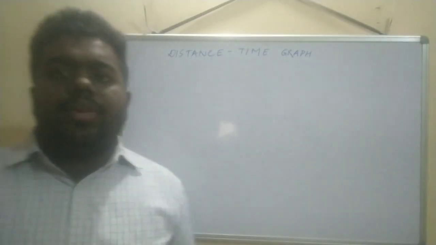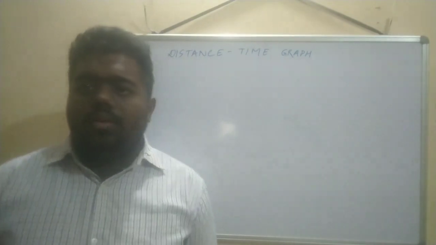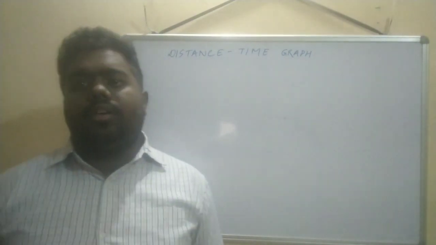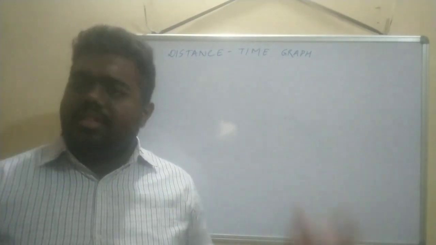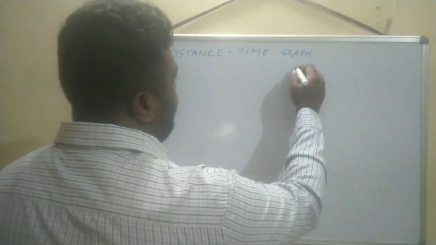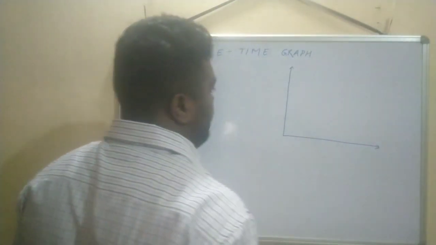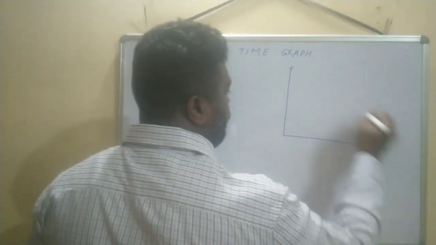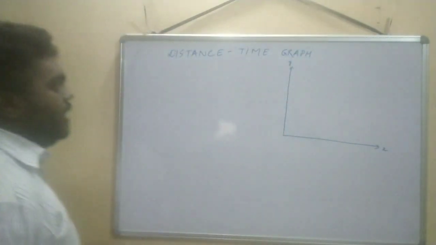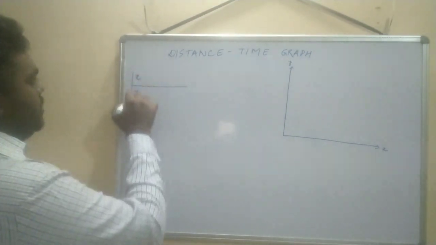Now the next topic is distance time graph. We will see graphs. These graphs are helpful for understanding the concepts, and these are important also. So this is a graph. It will contain an x-axis and a y-axis, and we need to give some values.